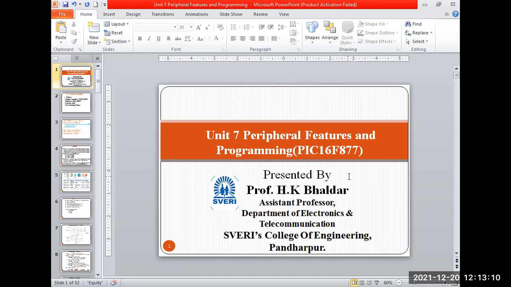So the number of stages increases, and the instruction execution becomes faster. Simple calculation: 10 MIPS processors mean 10 million instructions per second can be executed. If we talk about ARM series processors, ARM 11, ARM 12, or Cortex M3 series, millions of instructions can be executed in one second. So that many stages of pipelining are implemented in the advanced processors.